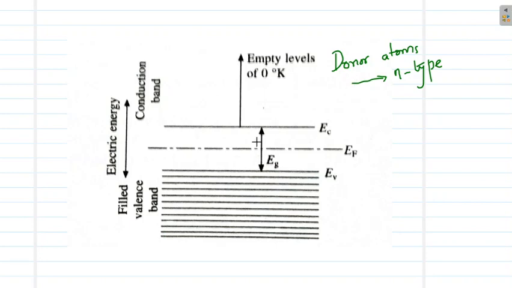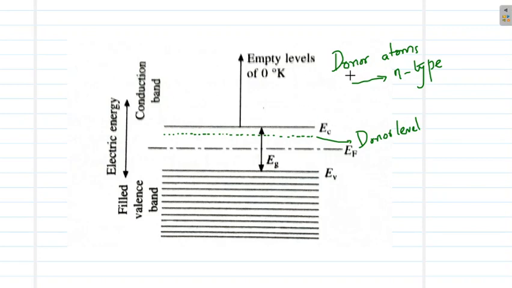The donor atoms that are added will create an additional energy level near to the conduction band, and this energy level, called the donor level, is filled with electrons that are donated by the donor atoms.